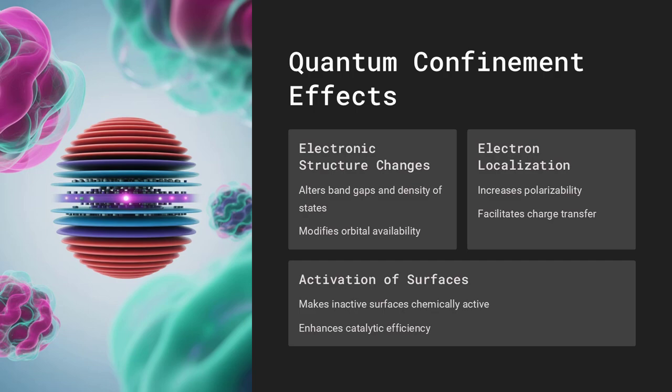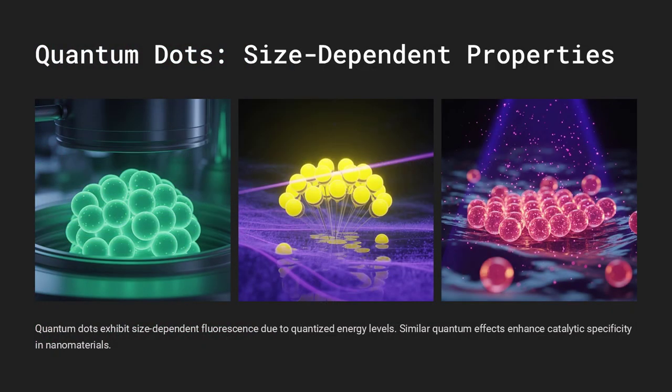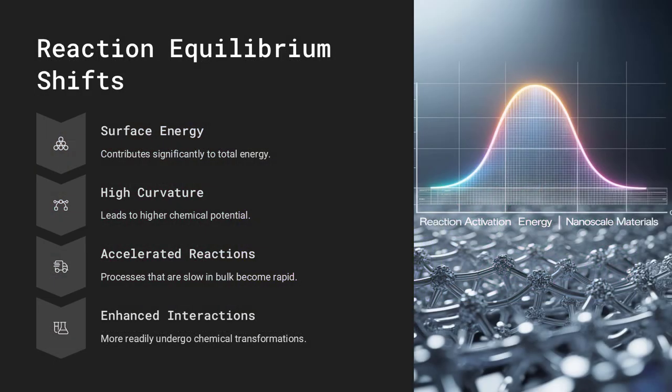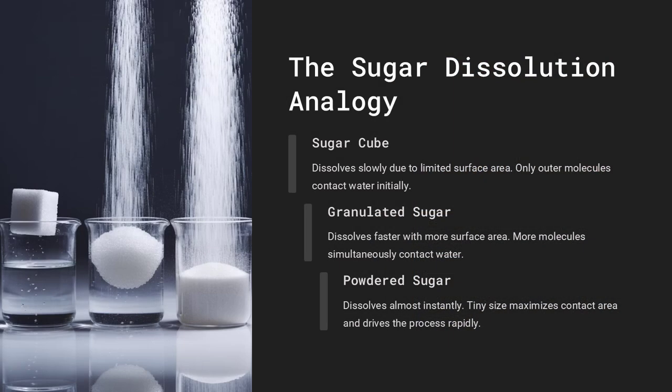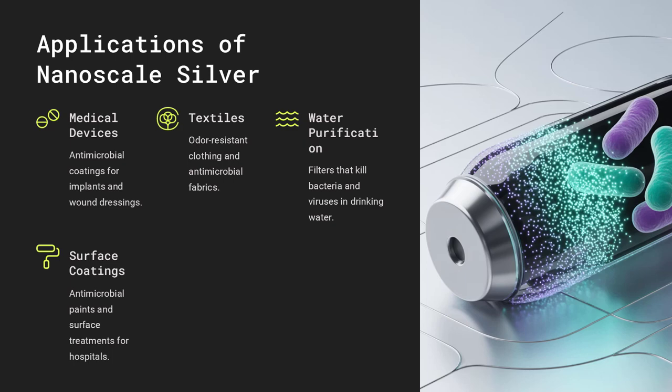At this scale, the surface-to-volume ratio becomes so high that nearly all atoms are at or near the surface, rather than buried inside. This shifts the balance of forces, energy, and interactions. Why does this matter? Because chemical reactions mostly occur at surfaces where atoms are less tightly bonded, more reactive, and more accessible. At the nanoscale, with a much larger percentage of atoms exposed, materials exhibit dramatically different reactivity.